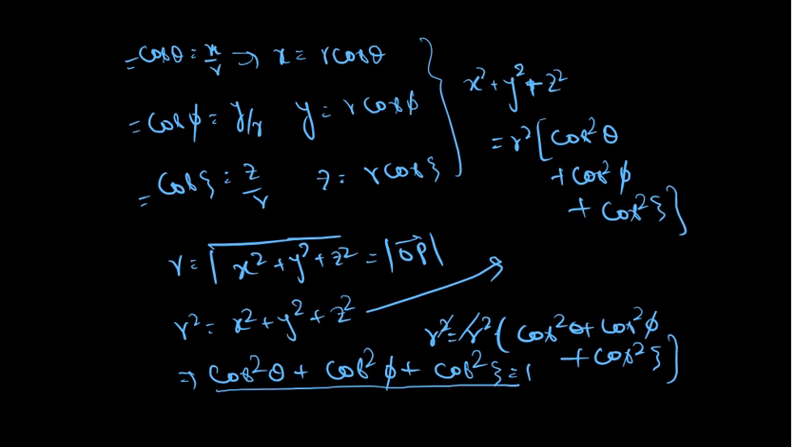If this is L, this is M, this is N, then L square plus M square plus N square is equal to 1. Correct? This is a relation that may be required in some questions. So for any vector, how to calculate the direction cosines we have seen, and the relation between the direction cosines we have also seen.